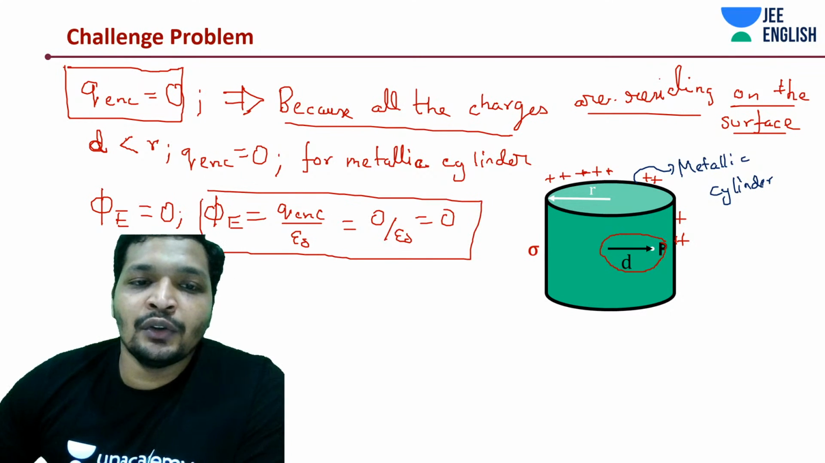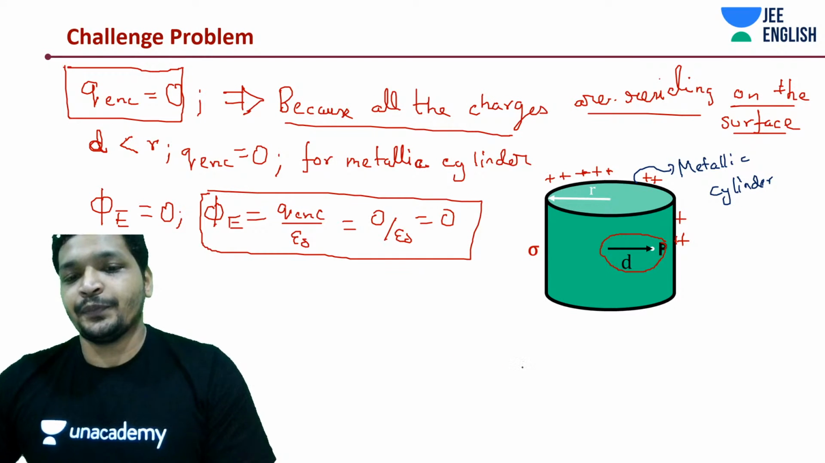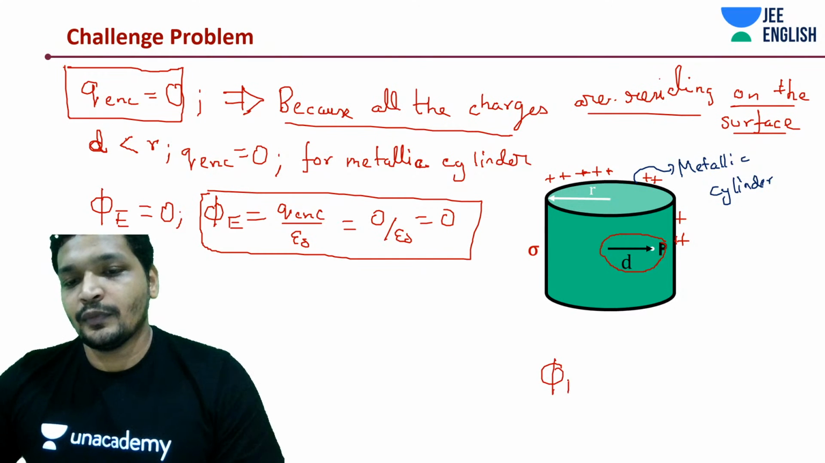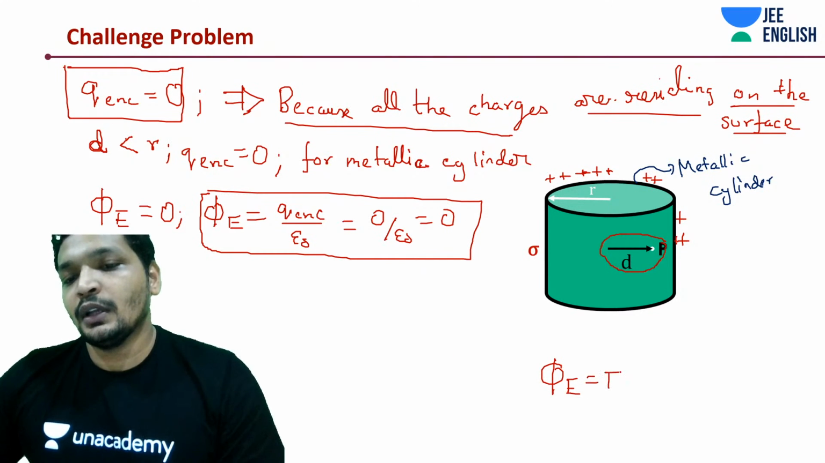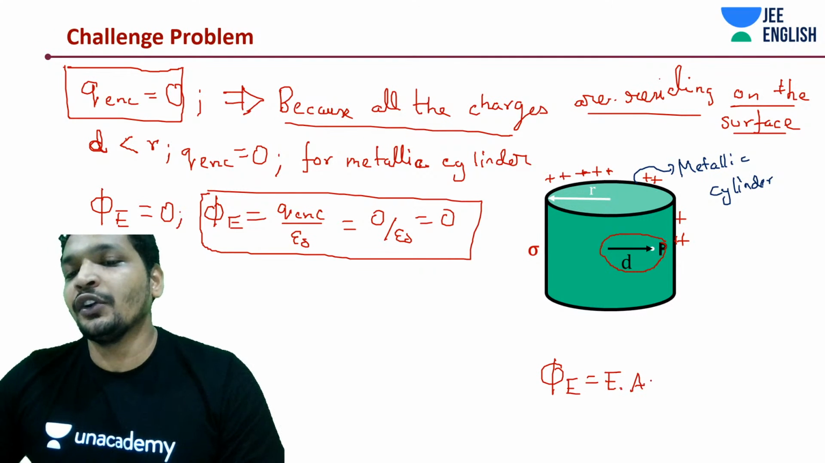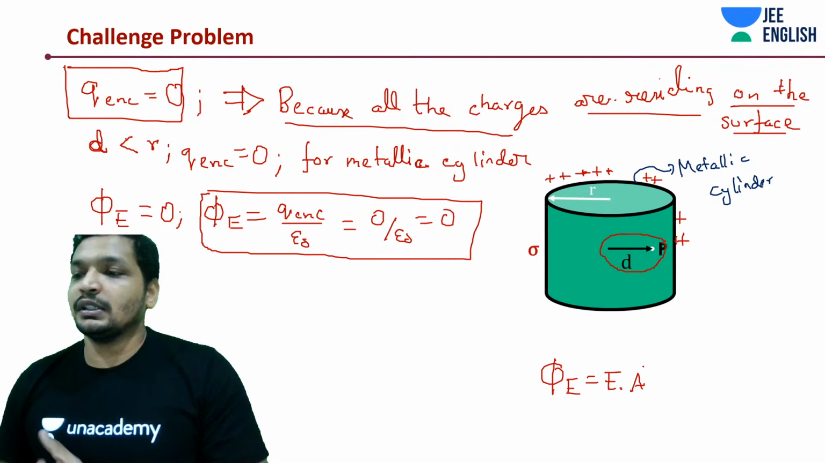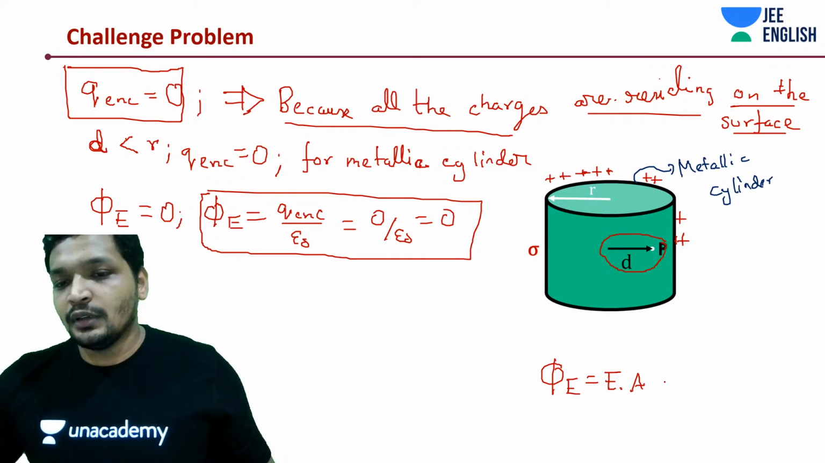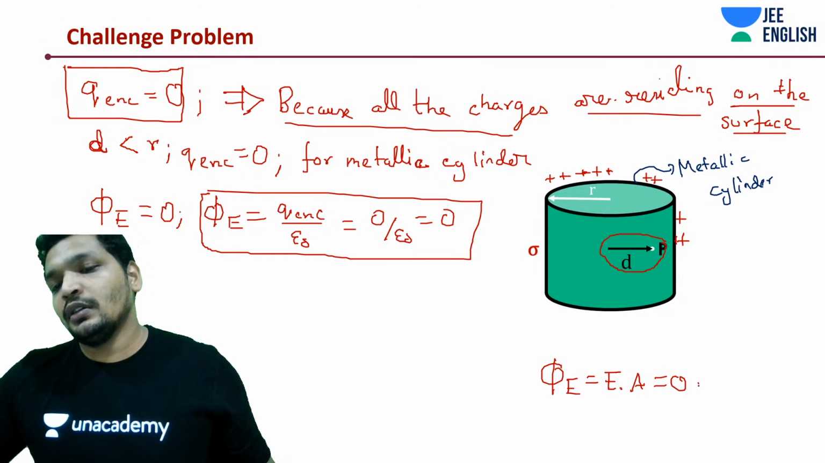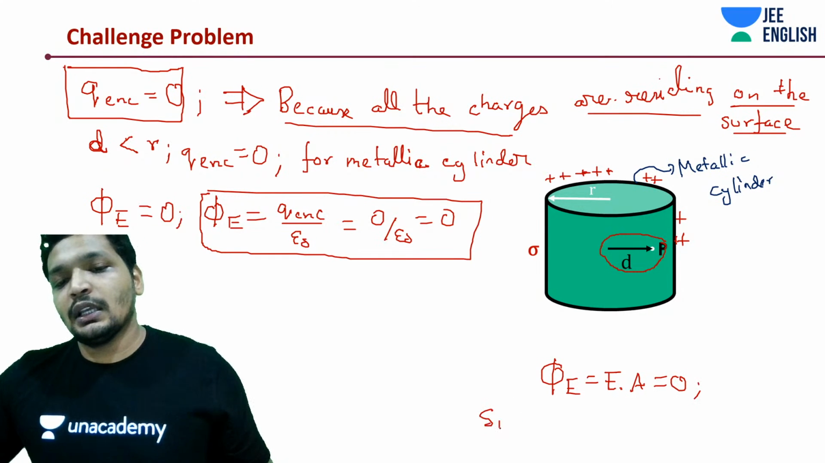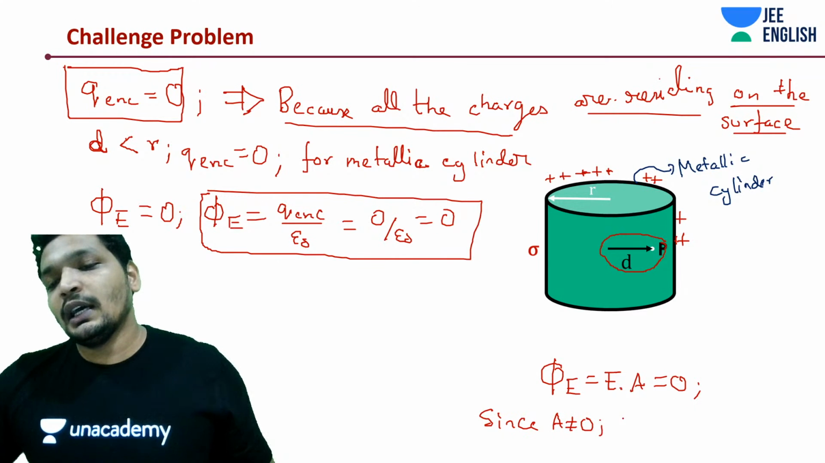Flux is 0, we know area is not 0. Hence, E dot A is 0 while area is not 0. You know that thing. What should be 0? Hence, area is not 0. Electric field is.